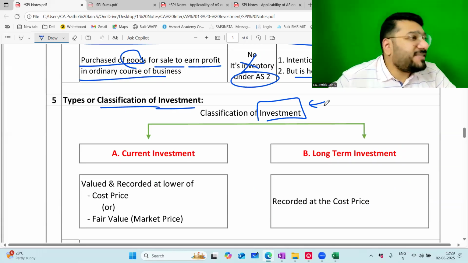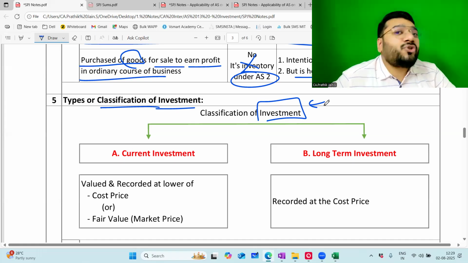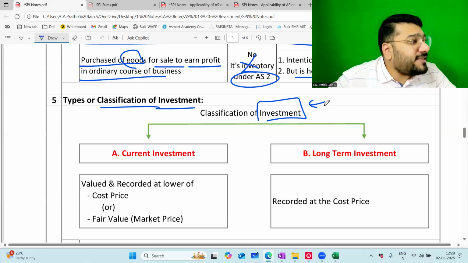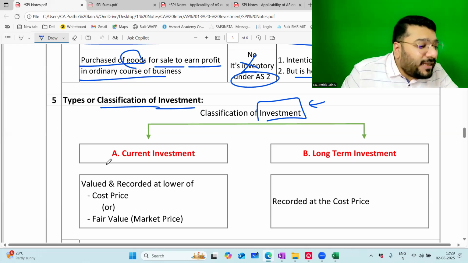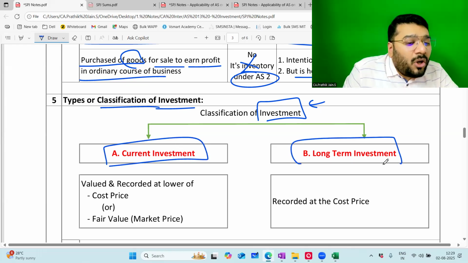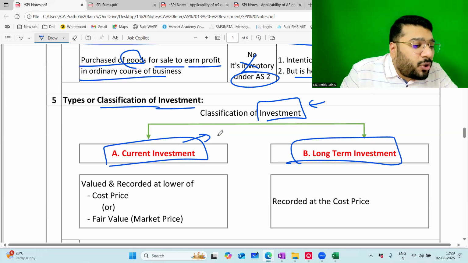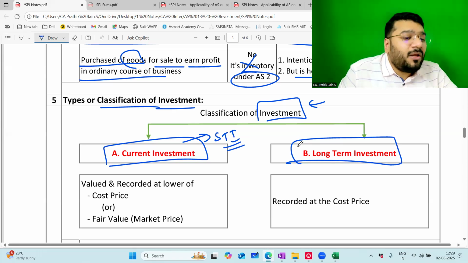Presentation aspect. How are you supposed to show the investment in the books of accounts? AS13 says that you can show the investment either in the form of current investment or long-term investment. Current investment is also called short-term investment. Long-term investment is also called permanent investment.